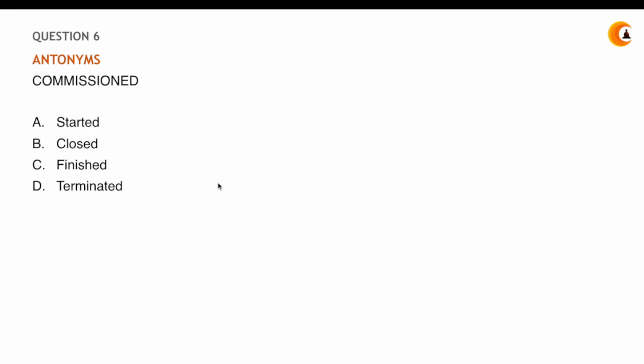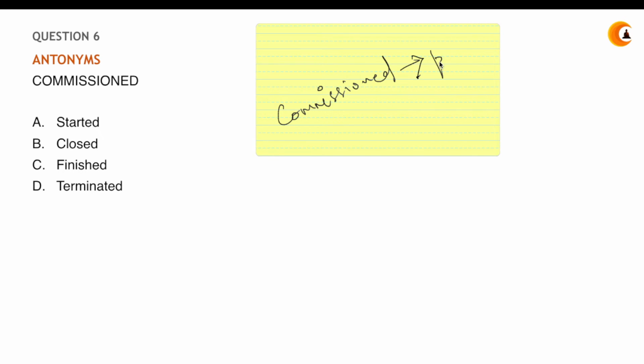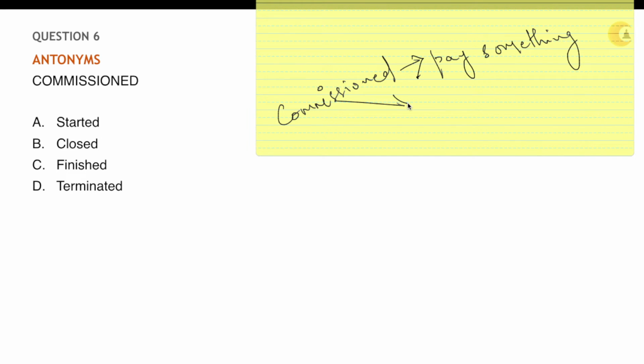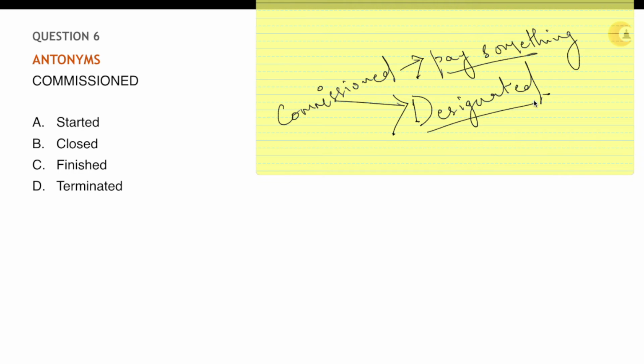Okay. So commission generally means two things. It means to pay someone who can do a piece of work for you, or it holds for someone who has been designated a proper post. Someone holding a post, someone who's designated, that is known as commissioned. Now what does this have to do with these two things? We say that this piece of work is a commissioned artwork, or this piece of work was a commissioned artwork, right?